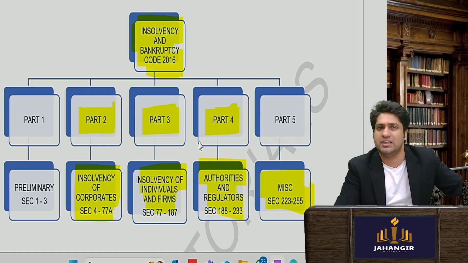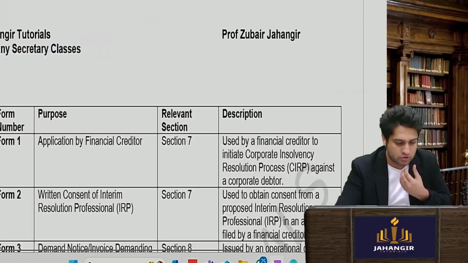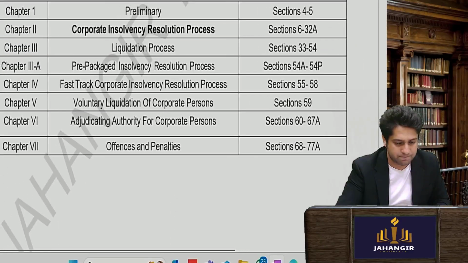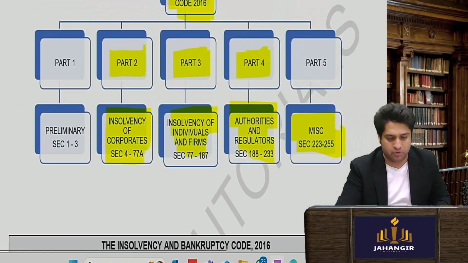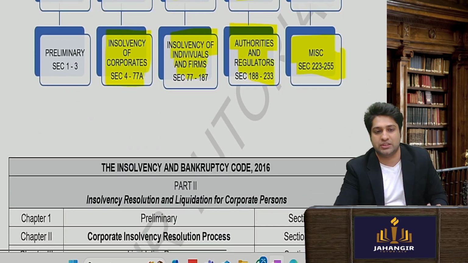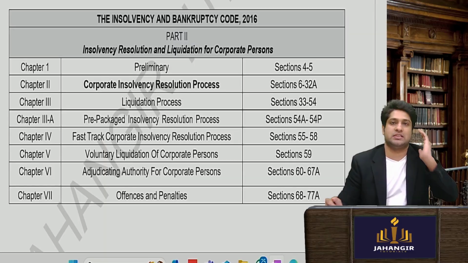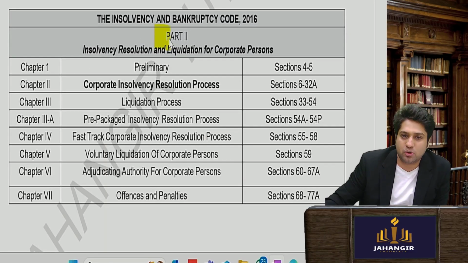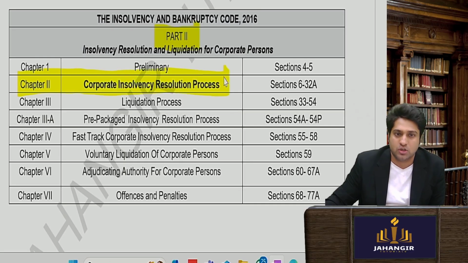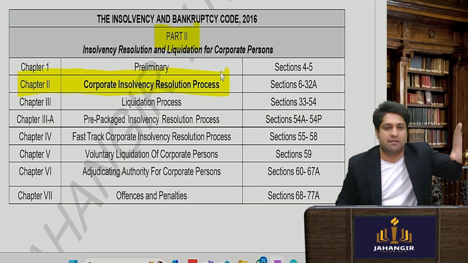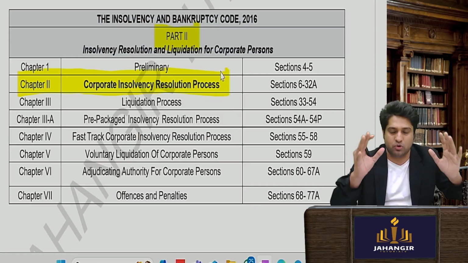What are the authorities? We will see in some time. Here, when we go to Part 2, it goes up to section 77A. So now let's look at the section list. Even in Part 2 of your IBC, we need to know Chapter 2. This I want you to quote in the exam. Part 2, Chapter 2. Can we quote that much?